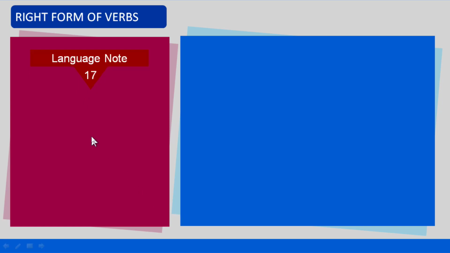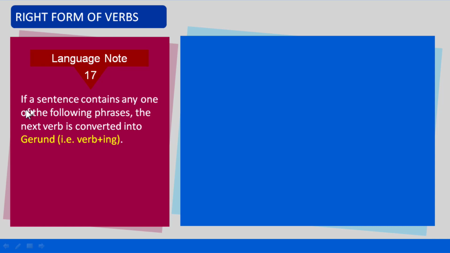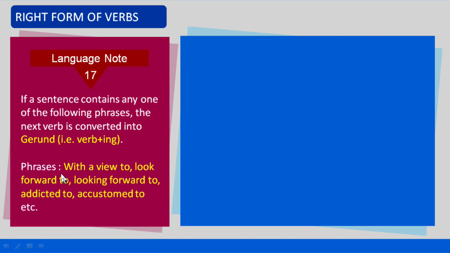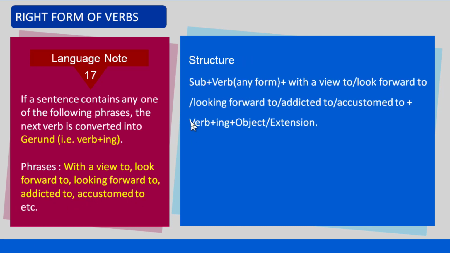Language note number 17. If a sentence contains any one of the following phrases, the next verb is converted into gerund. That means verb plus ing form. Phrases: with a view to, look forward to, looking forward to, addicted to, accustomed to, etc. Let us see the structure.